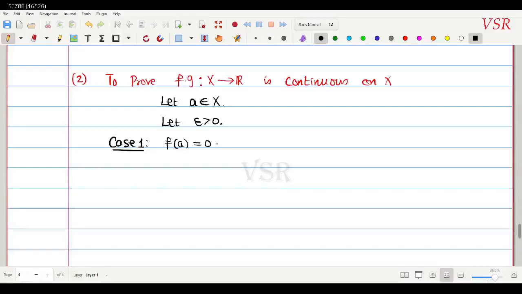Then what we need to prove is that f at the point a, we need to show that f into g is continuous. In case 1, f of a is continuous. That's all, I'll keep only that. Okay, now what we need to find is, we are going to find delta positive such that